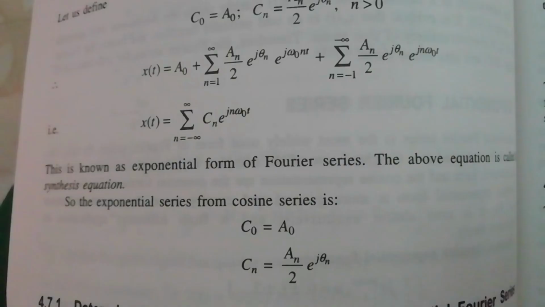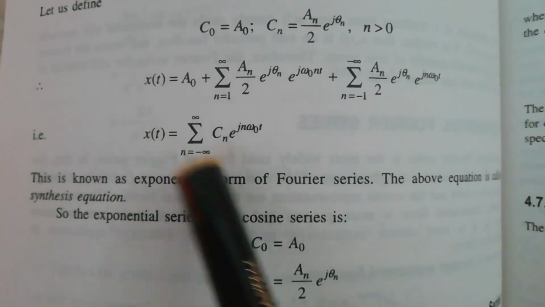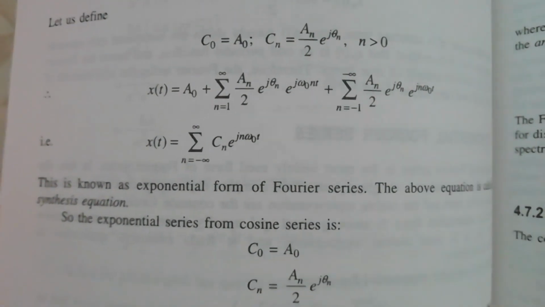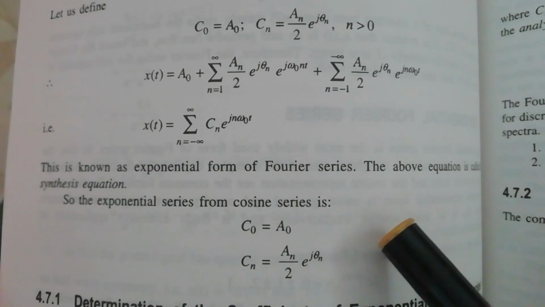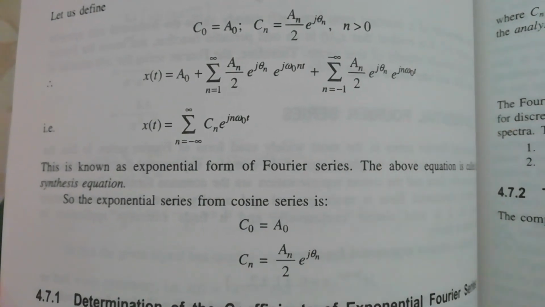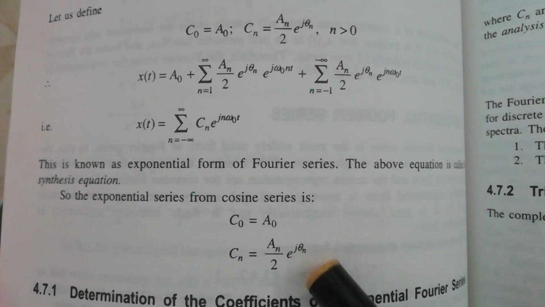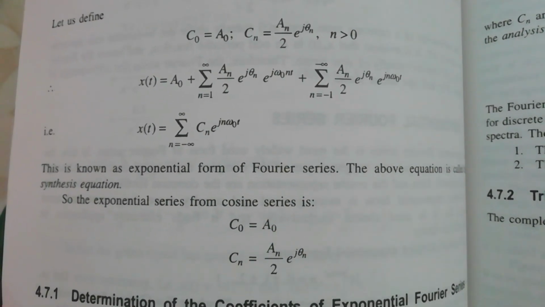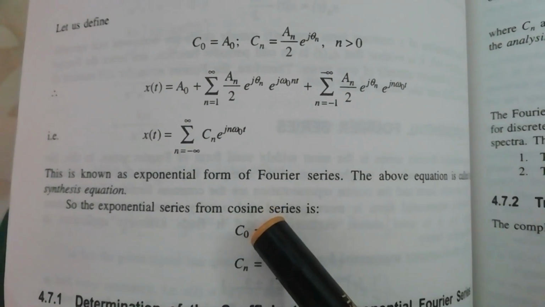Next one is the exponential form of Fourier series, obtained from the cosine representation. From the cosine series, c naught is equal to capital A naught and cn is equal to An divided by 2 e power j theta n, and the theta n, A naught and An values we can find from the cosine representation. So this is the exponential form of Fourier series from the cosine series.